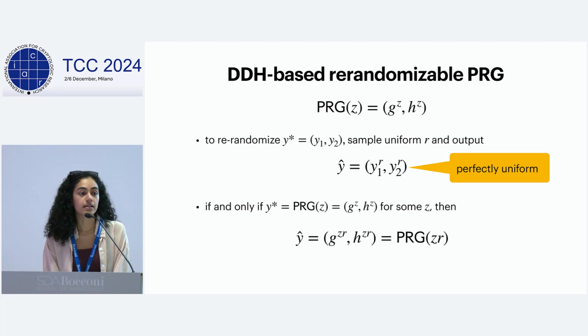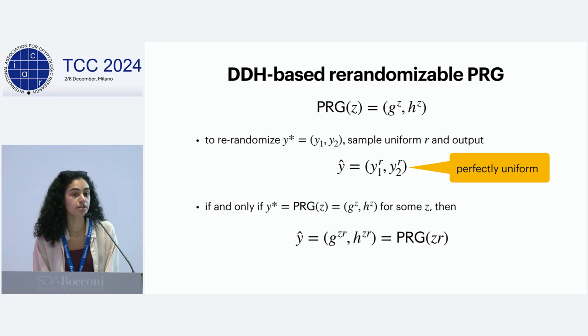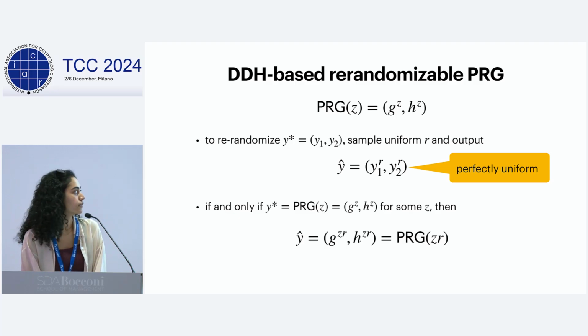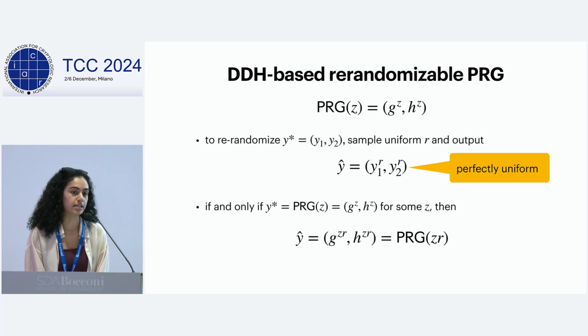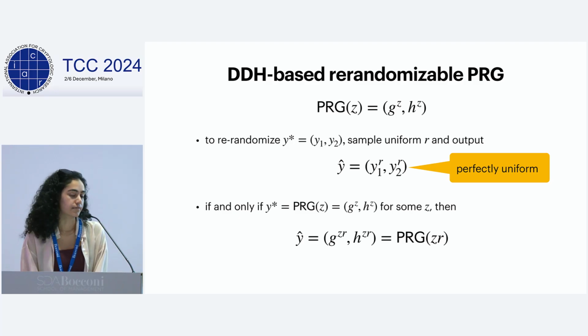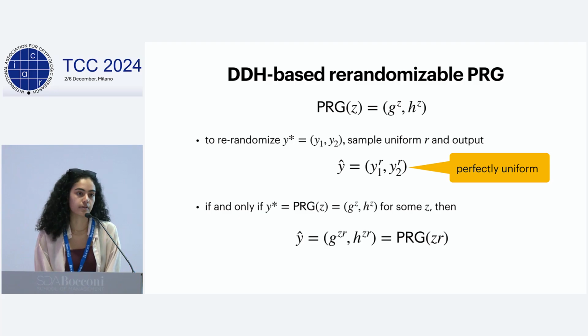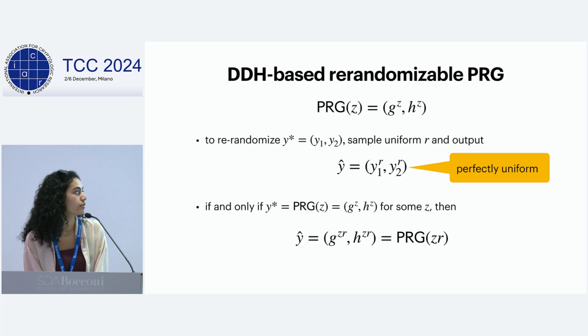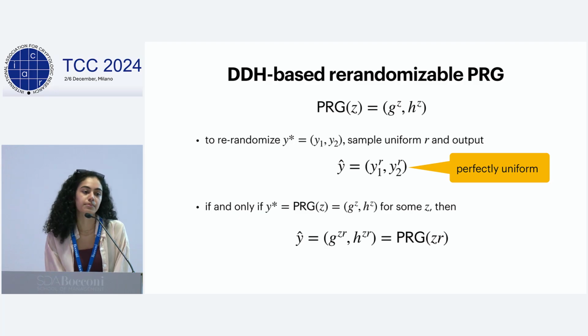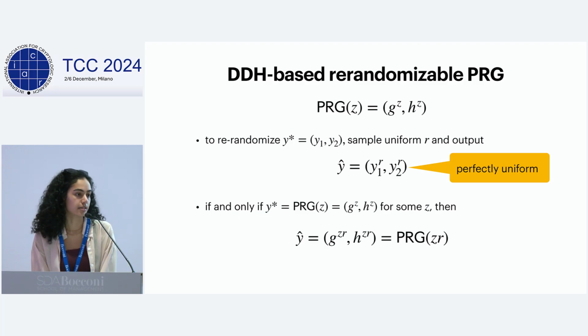The second thing to note is that if and only if this output y star was in the image of the PRG, so was PRG of z for some z in Zp star, that is y1 is equal to g to the z and y2 is equal to h to the z, then our re-randomized value is going to be g to the zr, h to the zr, which means that the re-randomized y hat is also in the image of the PRG. So essentially, the properties that we need from this re-randomizable PRG is that it is, of course, a PRG, that it has this statistical re-randomization, so a re-randomization looks uniform within the domain of the PRG, and that it maps the image of the PRG to the image and things not in the image to things not in the image.